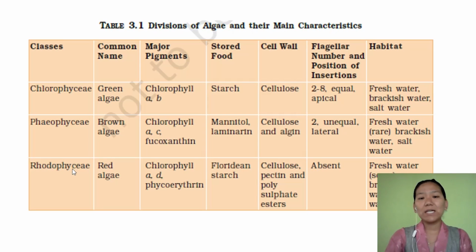As we discussed, in the case of Rhodophyceae, in both asexual and sexual reproduction, the spores are non-motile. So this is different here. These two are flagellated, and this is non-flagellated, non-motile. Some of them are found in fresh water, but most of them are found in salt water and also in brackish water. So that's all about the first division of the plant kingdom, that is algae.